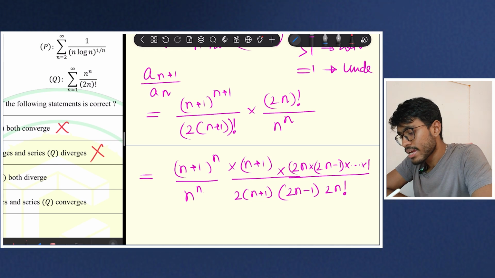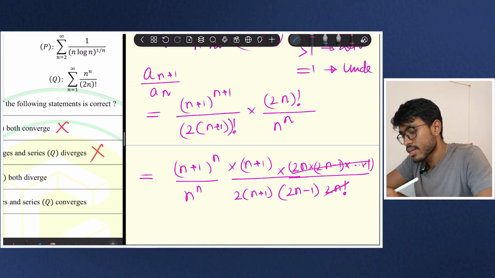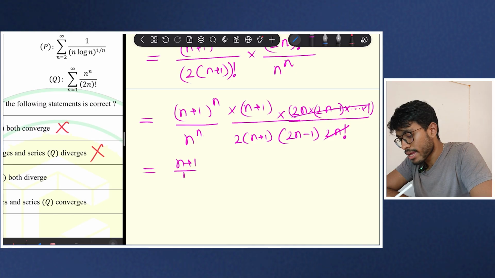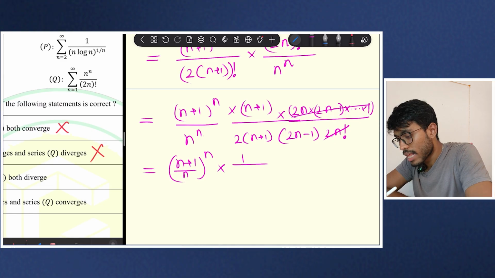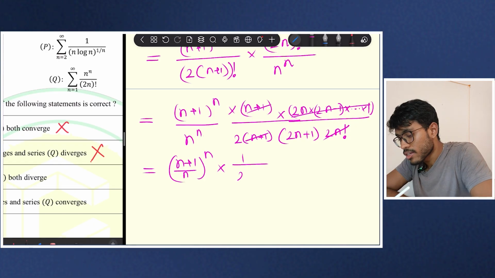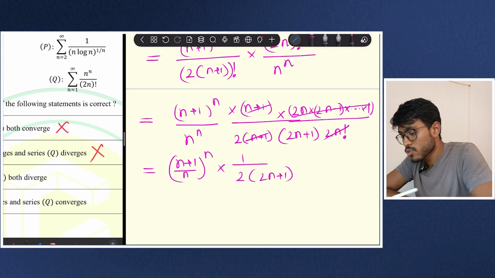And this is again 2n factorial here, so I can cut it down. So that means this will be ((n+1)/n)^n into 1 by 2 into (2n+1), with the rest cut.